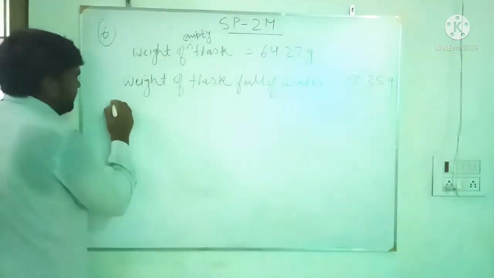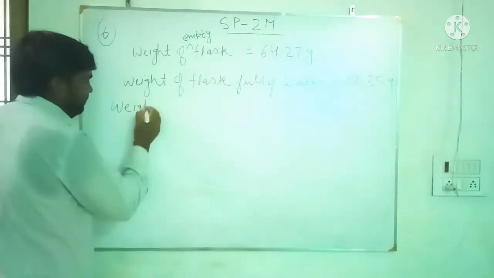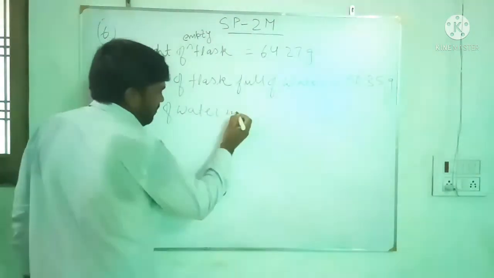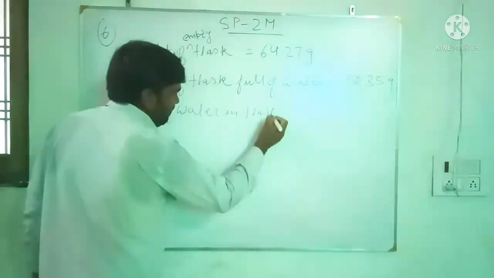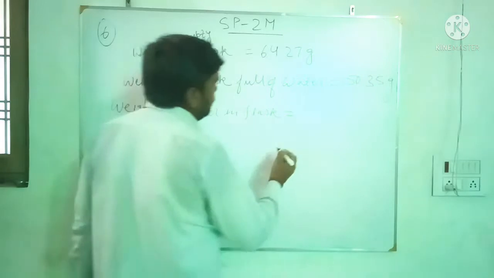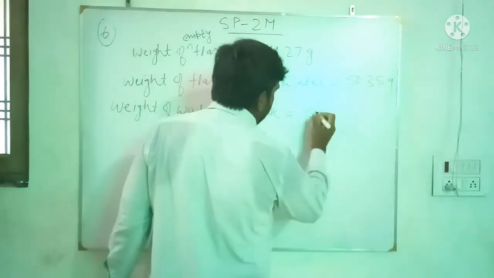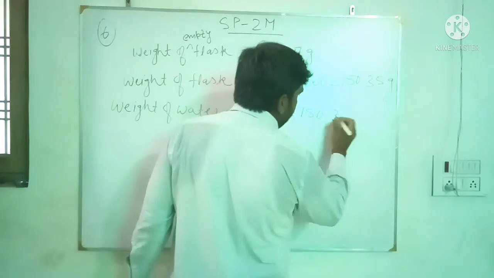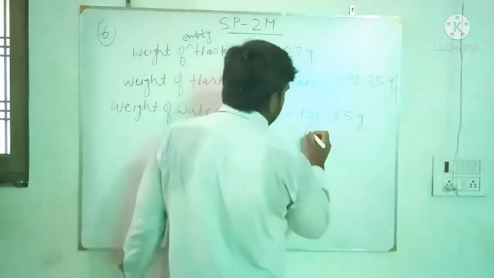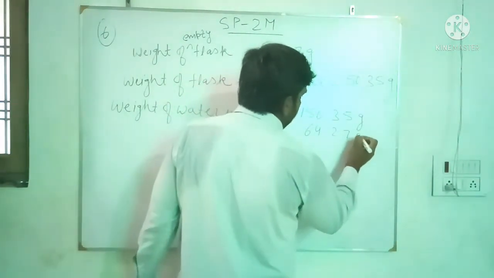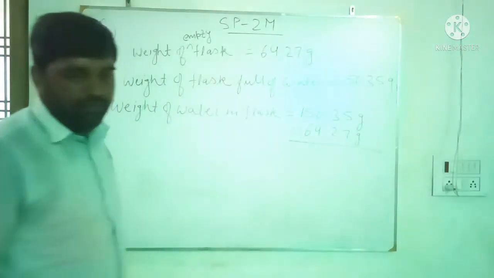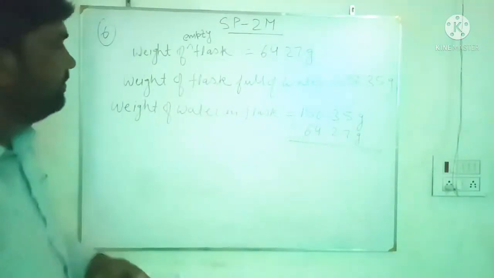So weight of water in flask equals 150.35 gram minus 64.27 gram. When we subtract this quantity, I will get the weight of water.